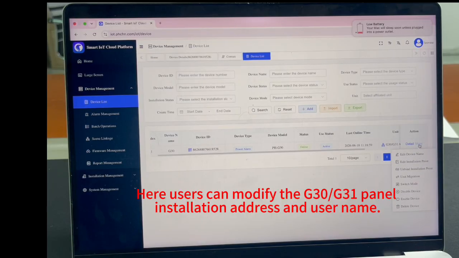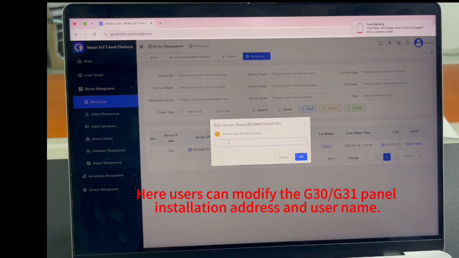Here users can modify this G30 or G31 panel installation, address, and the user name. Now let me show you how to modify the name and the address.